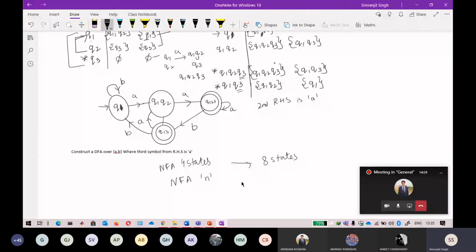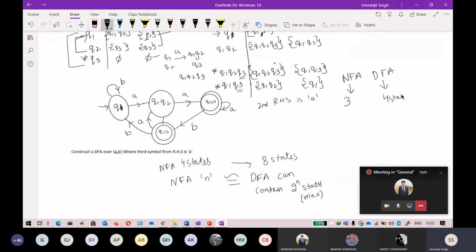If an NFA contains n states, its equivalent DFA can contain a maximum of 2 raised to power n states. Just keep in mind I am saying maximum, so it can be at most 2 raised to power n, but it can be less than that also. In the previous question, the NFA had three states, and the equivalent DFA we got has four states.